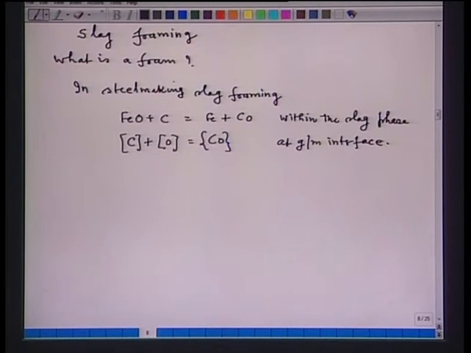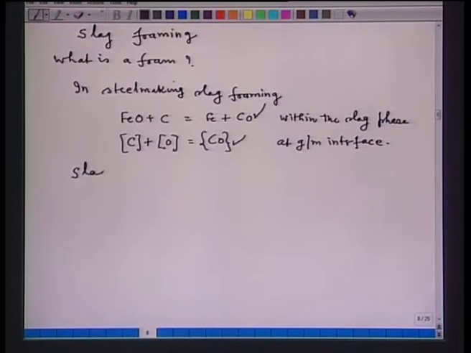Now, when the CO bubbles forming by these reactions are unable to escape through a layer of slag, then what will happen? The slag will foam, that is, bubbles will be entrained and the height of the slag will increase. So, the important point in the foaming of slag is that gas bubbles should be entrapped; when easy escape of CO bubbles is not there, then the slag is said to be foaming in nature.